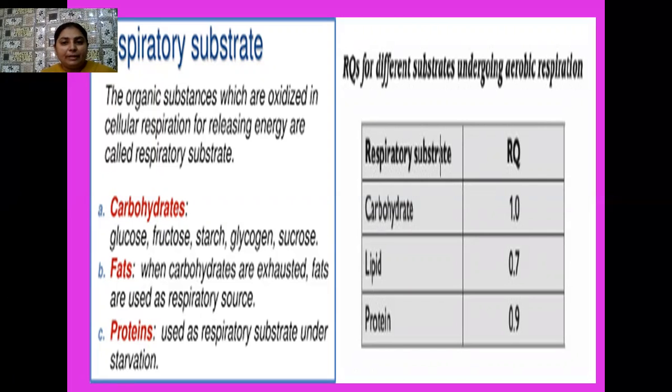And in case of lipids, as you know that lipids are complex macromolecules, the respiratory quotient value is equivalent to 0.7. So lipids require much more oxygen for their oxidation. Third one is proteins. In case of proteins, we have the value of respiratory quotient nearby 0.9. So next to carbohydrates, proteins require much oxygen for their oxidation.